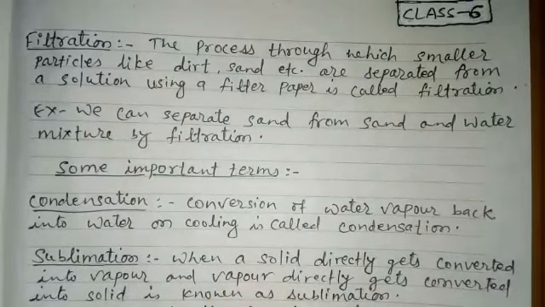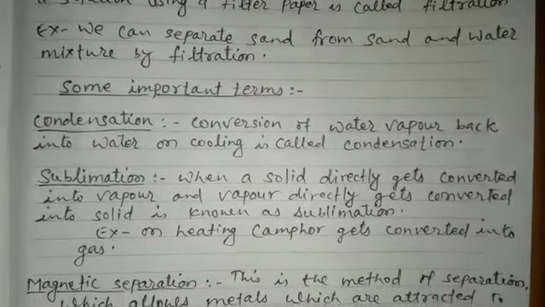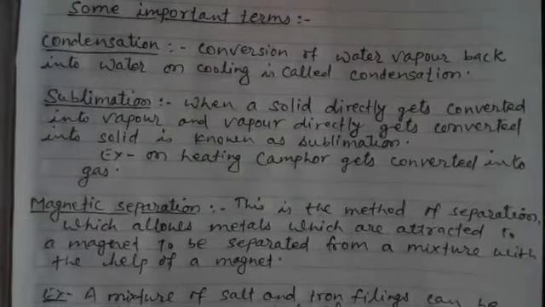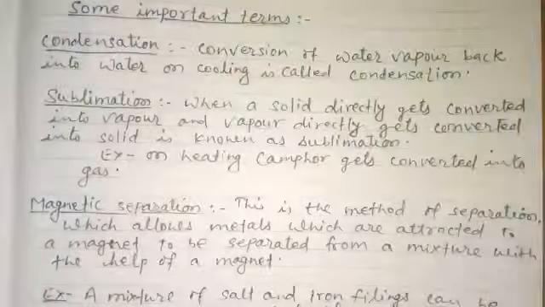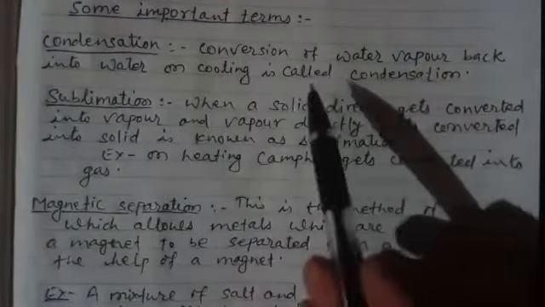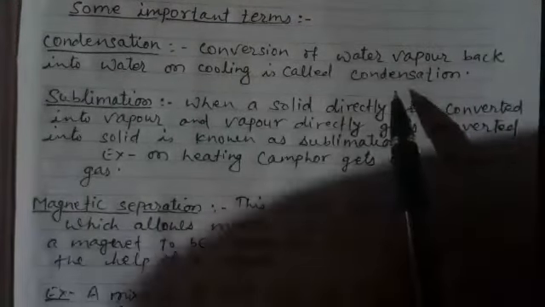After learning all these methods of separation, now we discuss some important terms. The first is condensation. Condensation is just the reverse of evaporation. Conversion of water vapor back into water on cooling is called condensation.